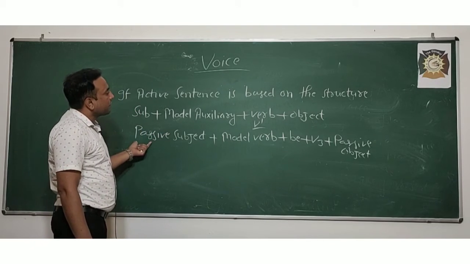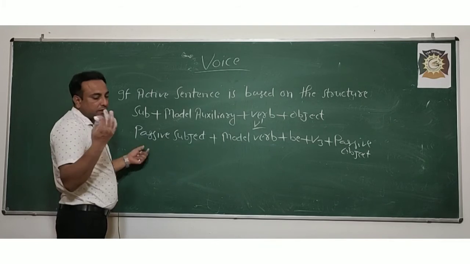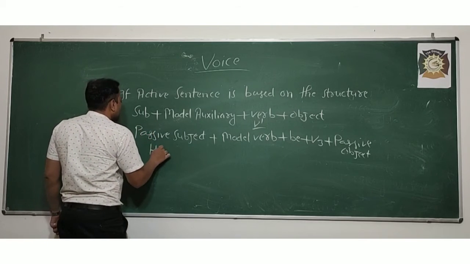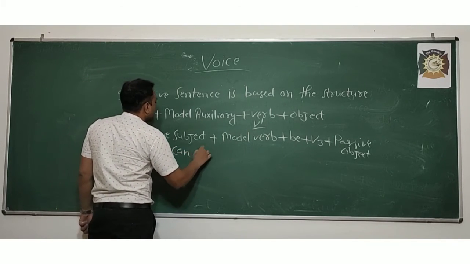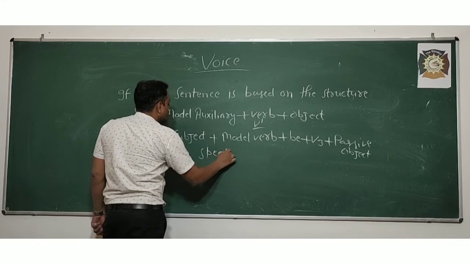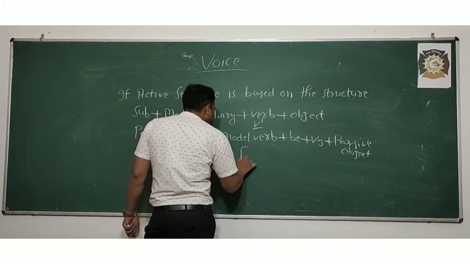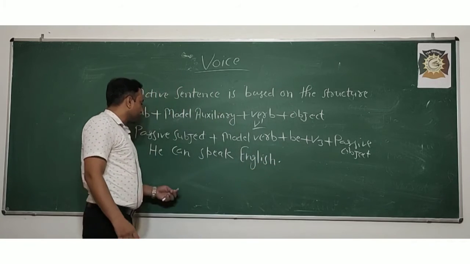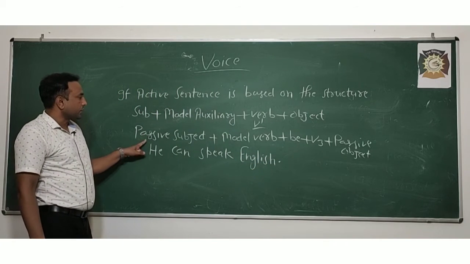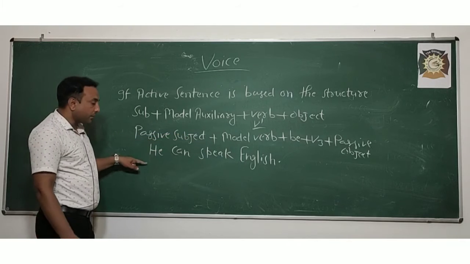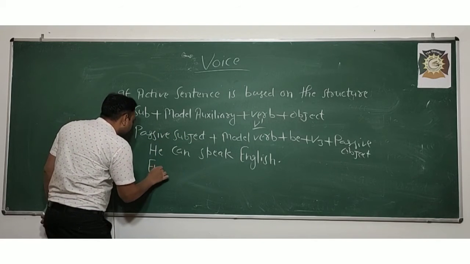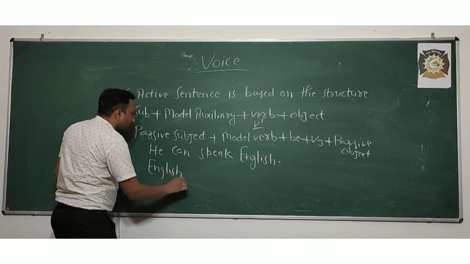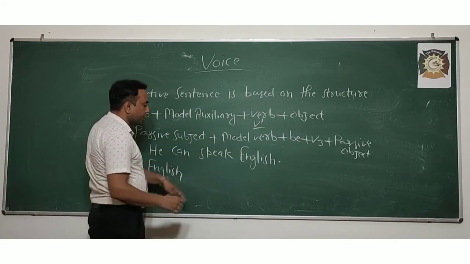If I write, he can speak English, then how will you change it? First of all, the passive subject, English, will come here. Can, the modal auxiliary, will remain as it is.